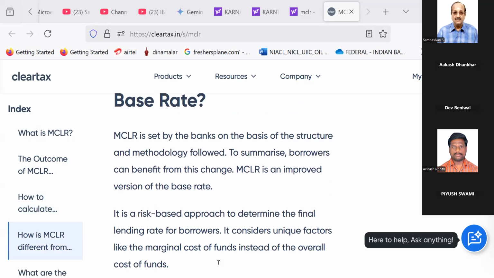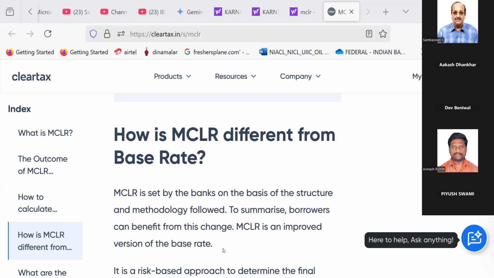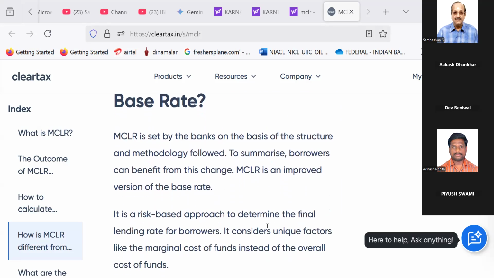Read. Acha, I will ask Akash to read. Akash, please read. What is this? How MCLR is different from base rate? Please read.